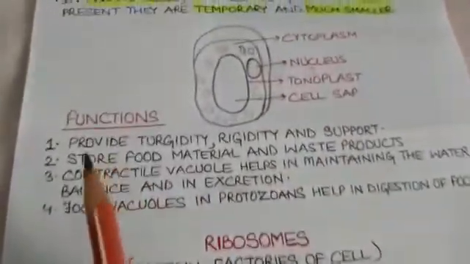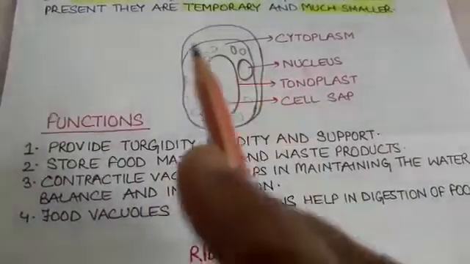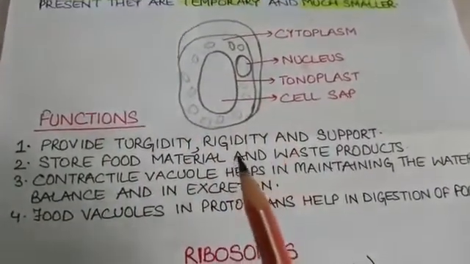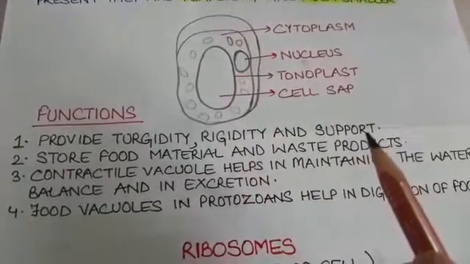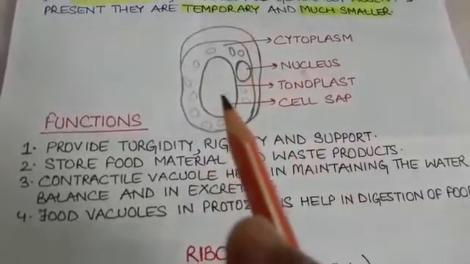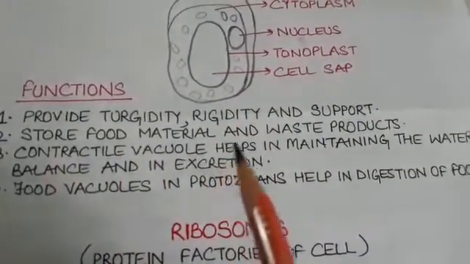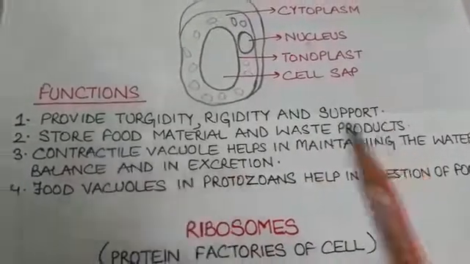The functions of vacuoles are: number one, it provides turgidity. Turgidity means swollen to the maximum capacity. Rigidity and support to the cell, because it is filled with a variety of substances. Number two, vacuoles store food material and the waste products of the cell.